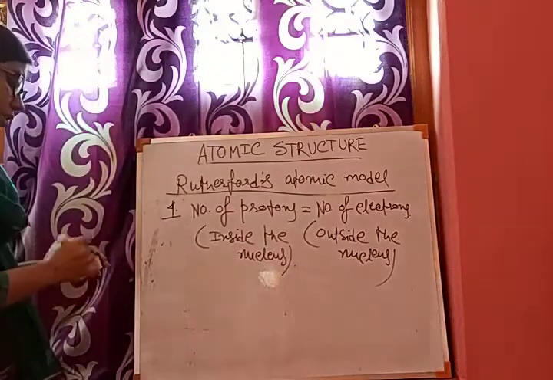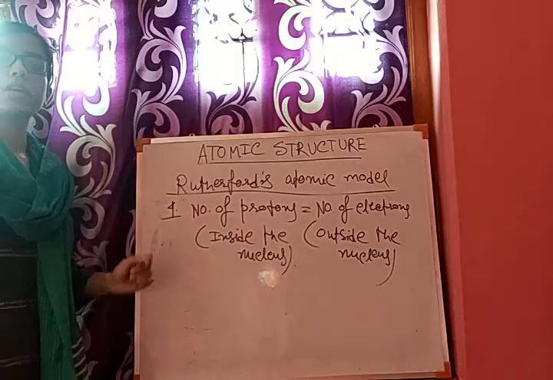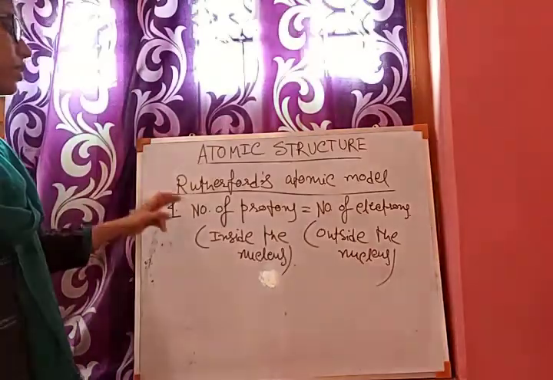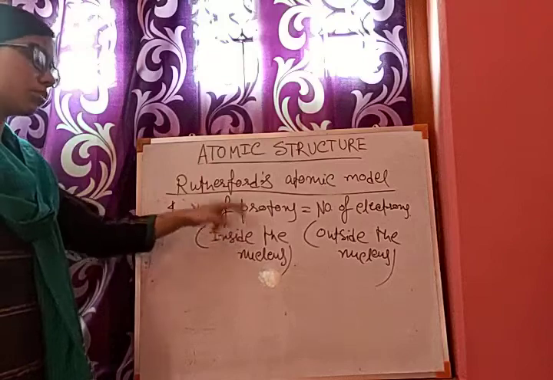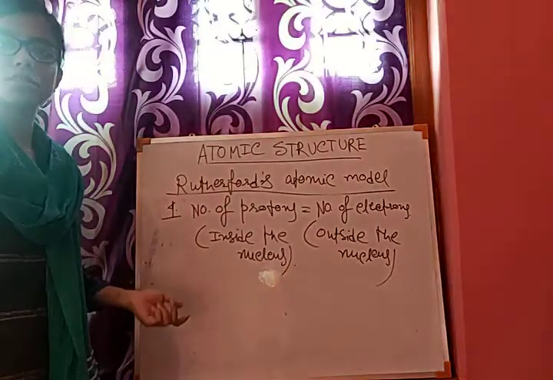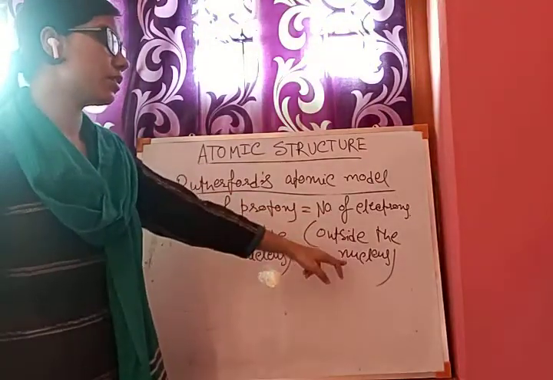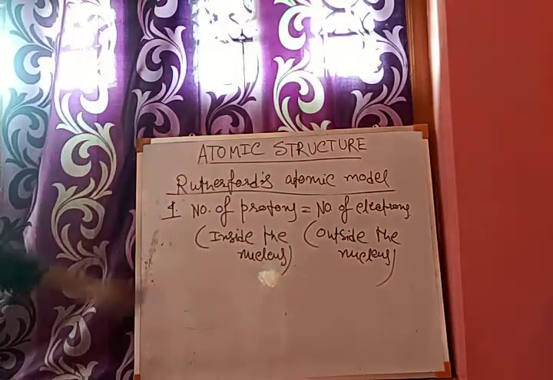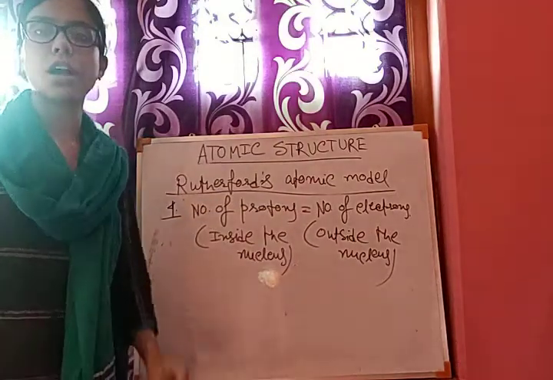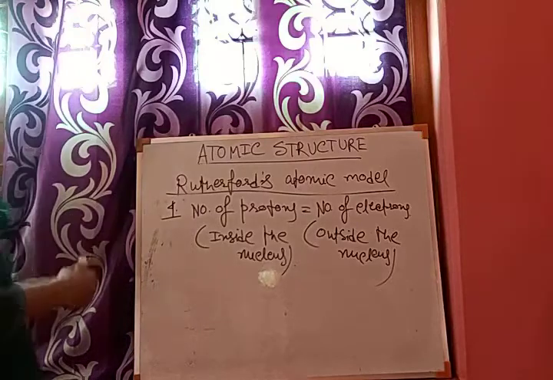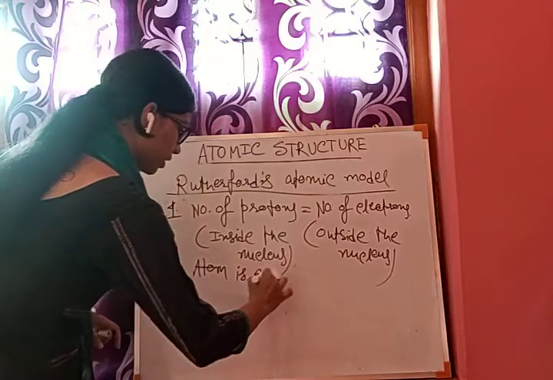So in Rutherford's experiment, the alpha particles are deflected by striking the nucleus, as the nucleus is positively charged. But why is the nucleus positively charged? Because within the nucleus there exist protons, and as protons are positively charged, the nucleus is also positively charged. The electrons reside outside the nucleus, but the number of protons within the nucleus and the number of electrons outside are numerically equal. As they are equal, the whole atom is electrically neutral.